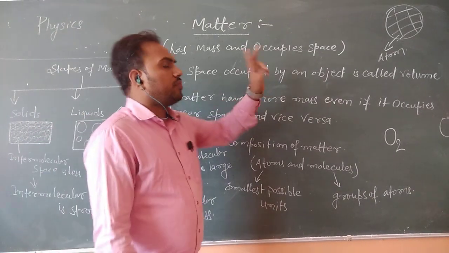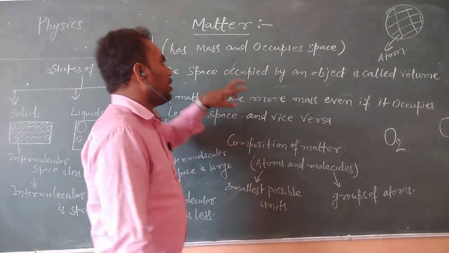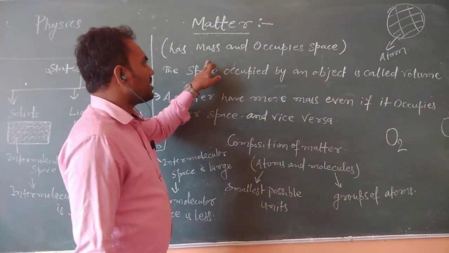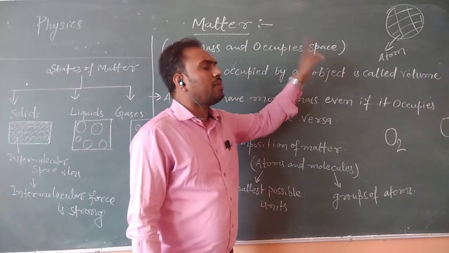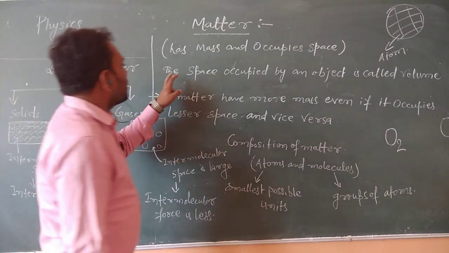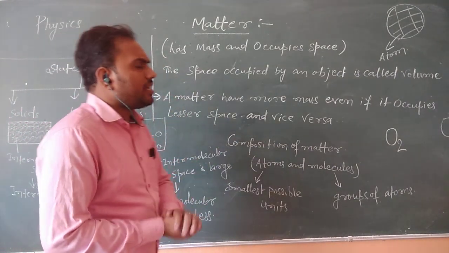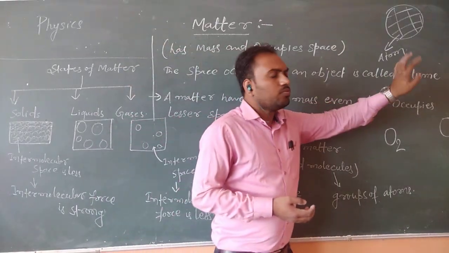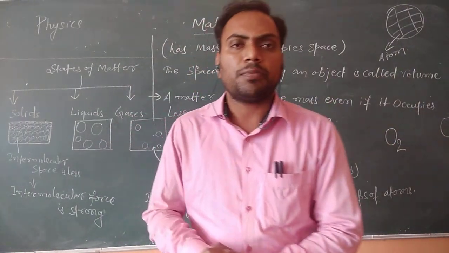Definitely, so we always keep in mind that matter has two things, that is mass and it will occupy some space. Okay, the space occupied by any matter or object is called the volume of that object.